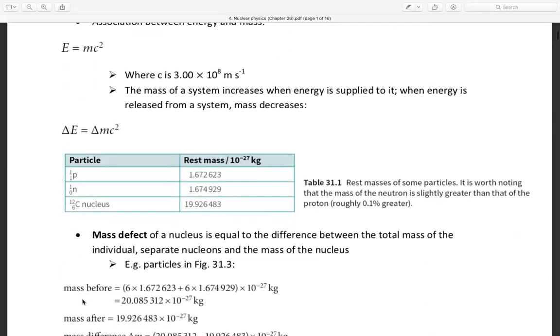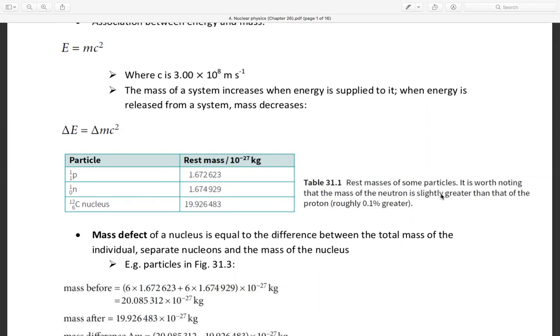The rest mass of the proton is 1.672623 times 10 power minus 27 kilogram. The neutron is 1.674929 times 10 power minus 27 kilogram. And the carbon-12 nucleus is 19.926483 times 10 power minus 27 kilogram.